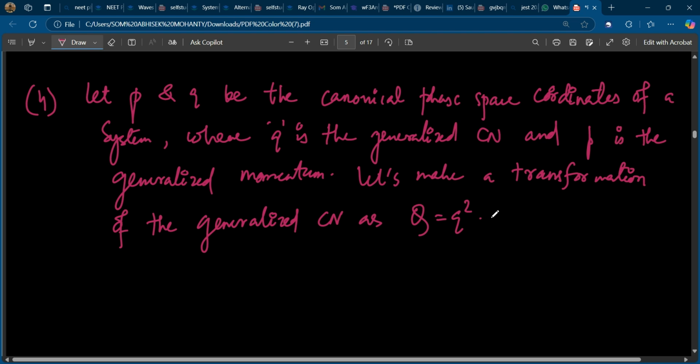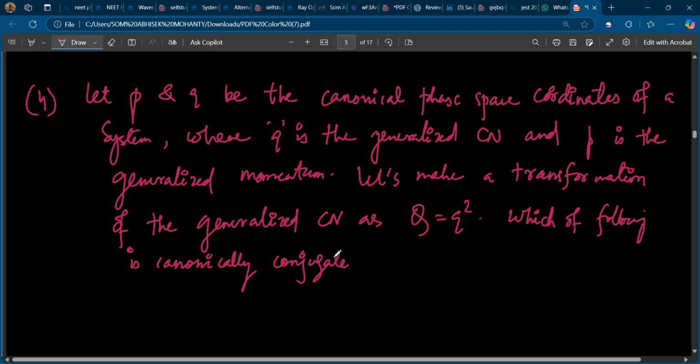Which of the following functions is canonically conjugate to Q?